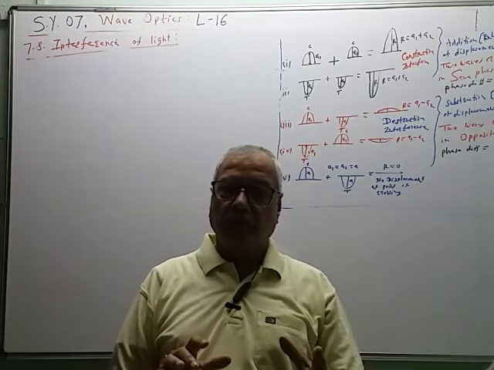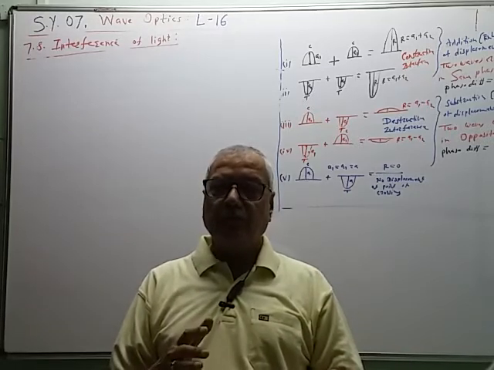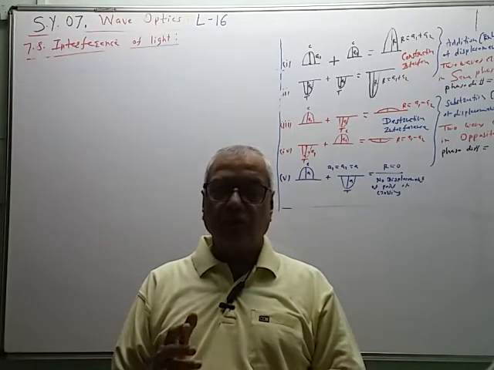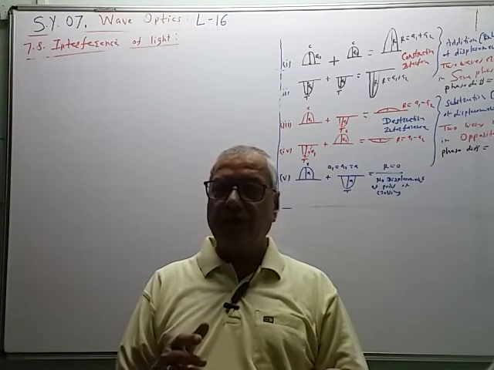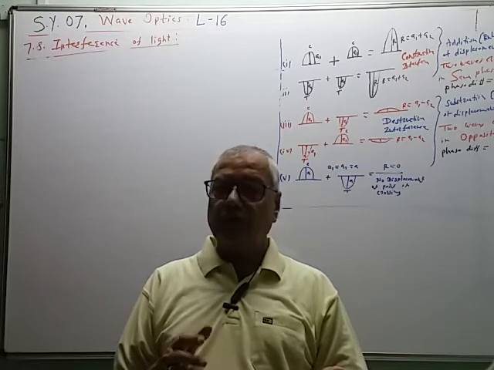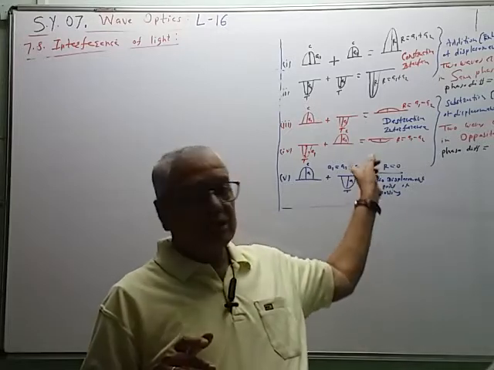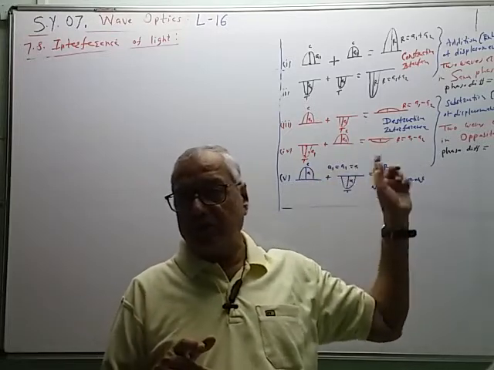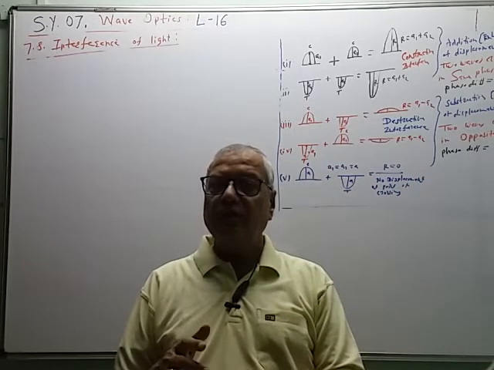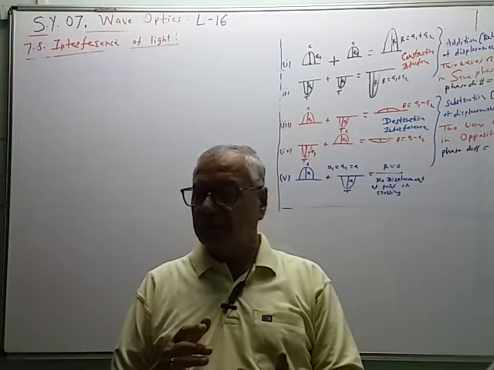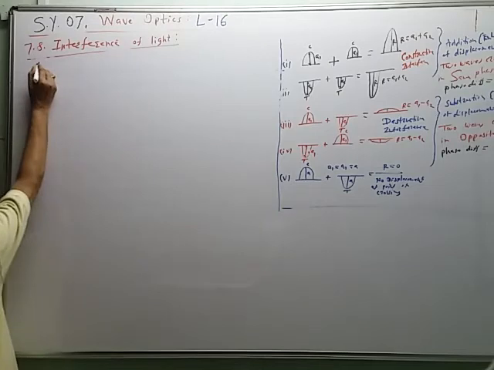Now, when a number of light waves are crossing at various points, some points are bright and some points are dark. So we have to decide the nature of the interference pattern, how the interference pattern looks. Light waves are transverse waves. Water waves, produced on the water surface by dropping a stone, are also called ripples. Ripples are also transverse waves. So now we will decide the nature of the interference pattern.